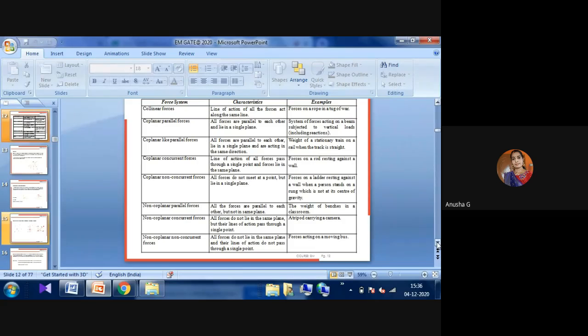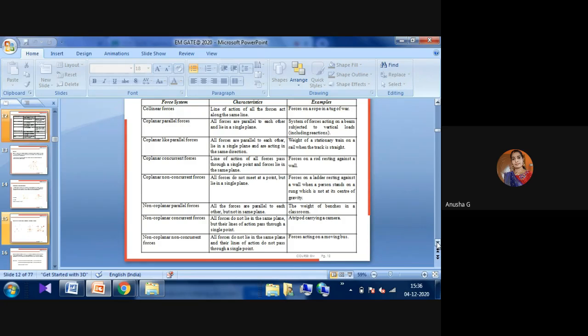This is a total of 8 systems of forces: collinear forces, coplanar parallel forces, coplanar like parallel forces, coplanar concurrent forces, coplanar non-concurrent forces, non-coplanar parallel forces, non-coplanar concurrent forces, and non-coplanar non-concurrent forces.